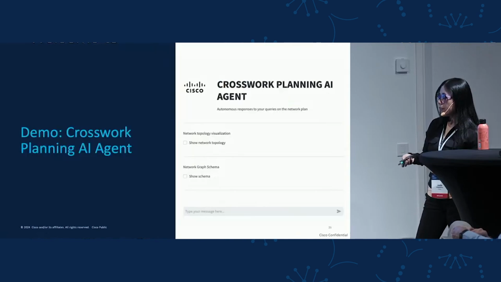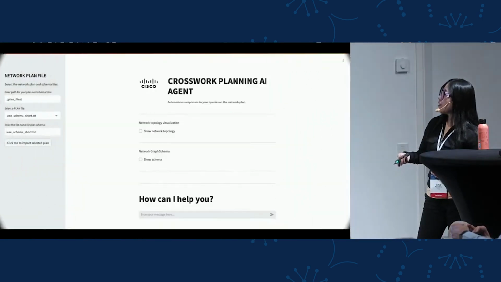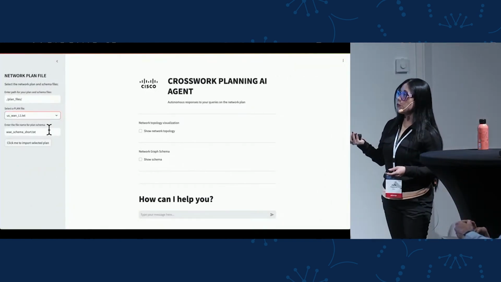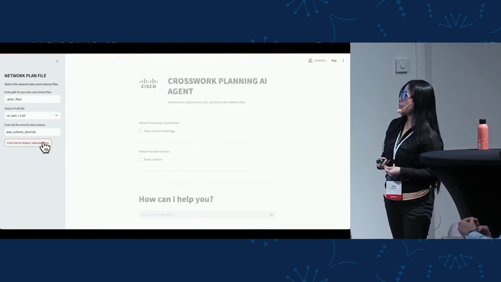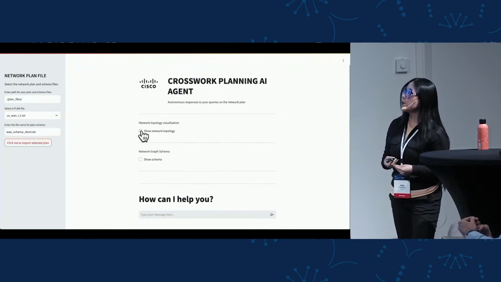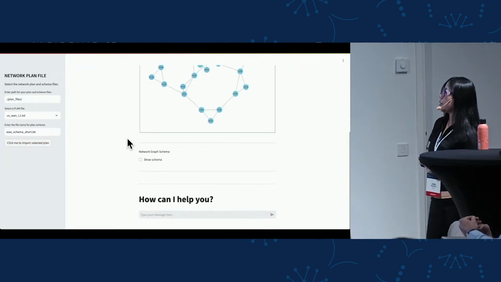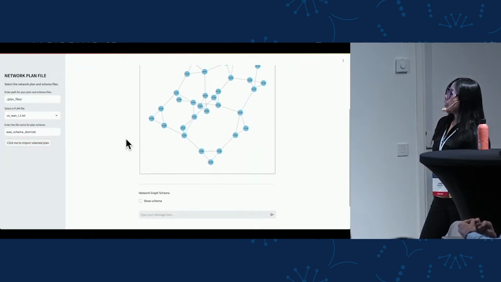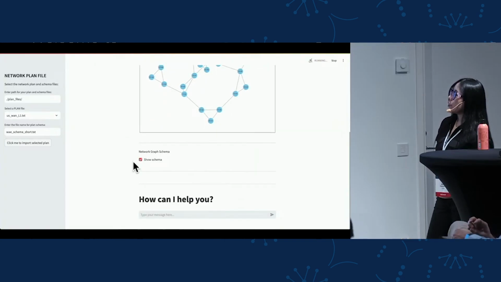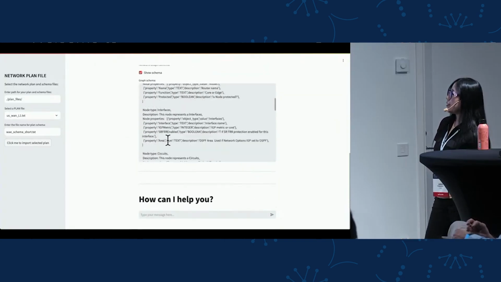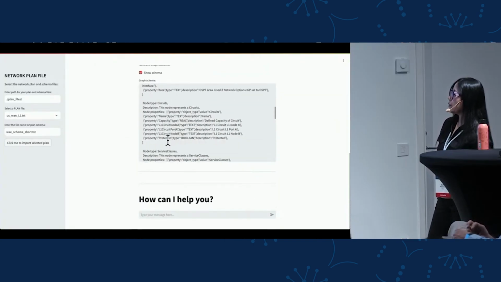So now let's see the agent in action. This is the custom UI for the agent. We basically need to upload the network model, the Crosswork Planning network model, and the agent will abstract this into a graph database. Then we can also review, for example, what the schema definition is in this case for our digital map.